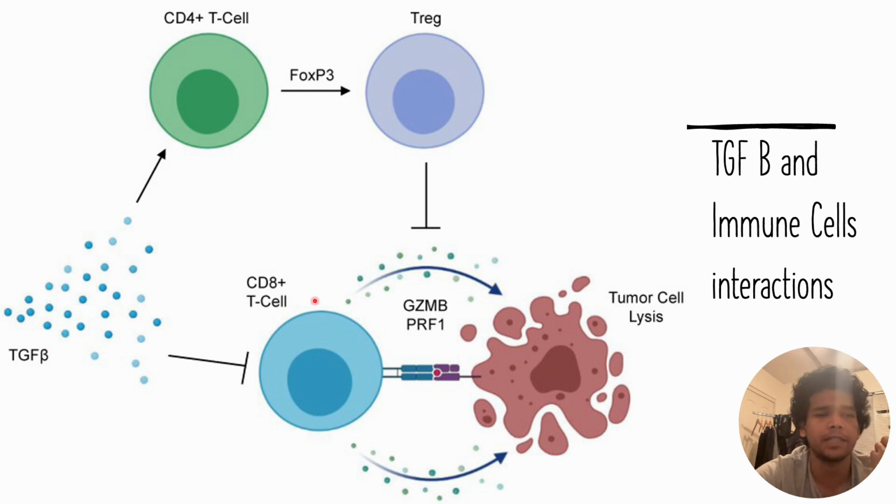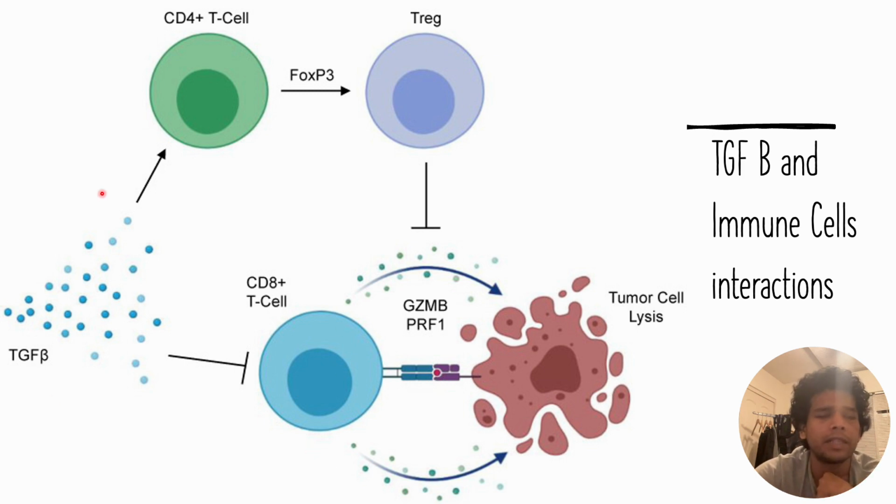production of cytokines by these CD8 plus T cells, such as GZMB and PRF1, and these cytokines help in the immune response against the tumor cells. We can see here that the GZMB and PRF1 cytokines help in the lysis of these tumor cells. However, TGF-beta prevents the expression of these cytokines through the suppression of CD8 plus T cell activation. So this is one of the ways by which TGF-beta inhibits the immune response.